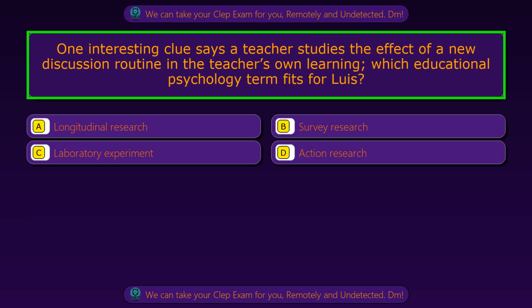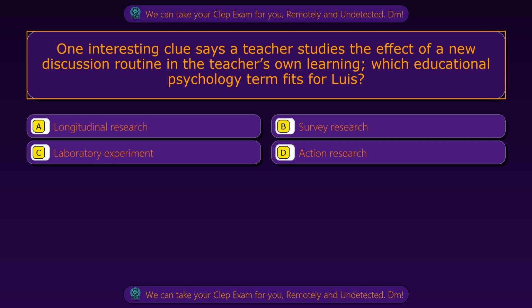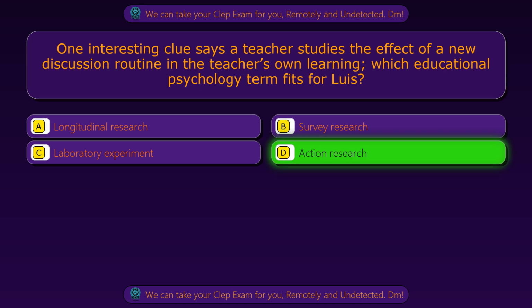Question 99. One interesting clue says a teacher studies the effect of a new discussion routine in the teacher's own learning. Which educational psychology term fits for Luis? Option A, longitudinal research. Option B, survey research. Option C, laboratory experiment. Option D, action research. The correct answer is option D, action research.